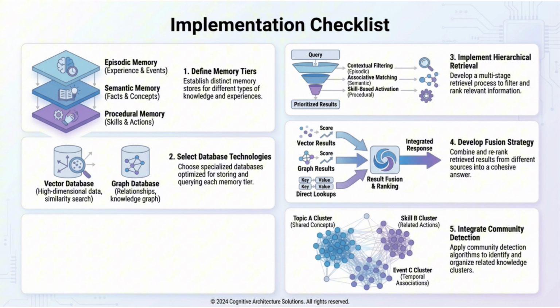Your implementation checklist. First, design your 3-tier architecture. What belongs in episodic, semantic, and procedural memory for your use case. Second, choose your databases for vectors and for graphs. Third, implement contextual embeddings and hierarchical retrieval. Fourth, build your fusion strategy for combining results. Fifth, add community detection if you're operating at scale.